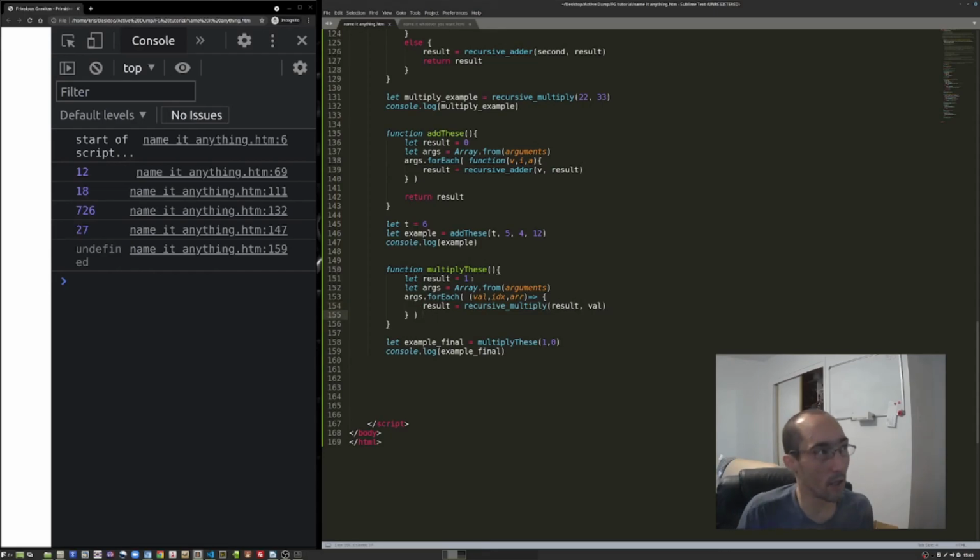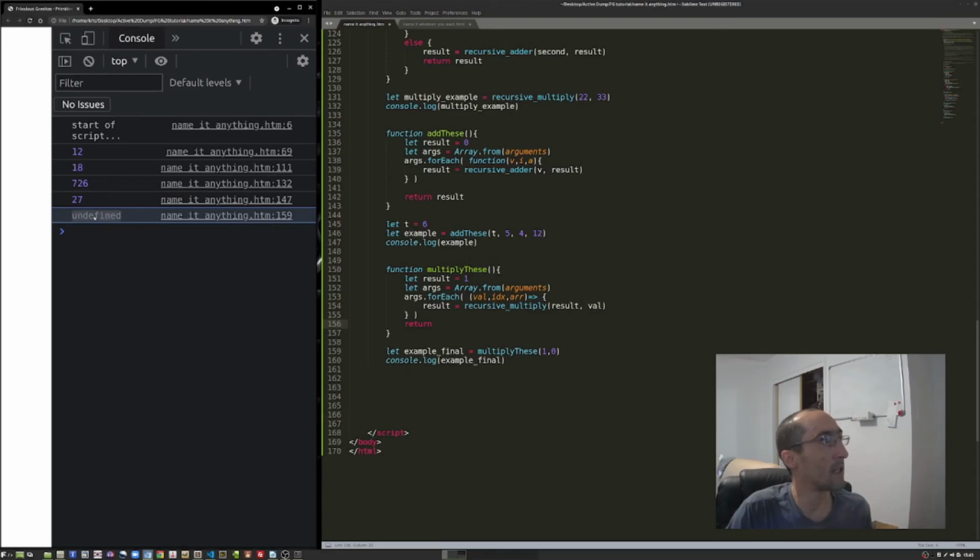Oh, we didn't return anything. Notice the function will do all the calculation, but if you don't tell it, because I'm assigning a value to it, I'm saying this has to equal whatever this outputs. If I don't tell it to output anything, obviously, asking it what the variable is going to say, it says, I don't know, you didn't tell me what it is. So, we're going to output results, because that's the number that accumulates over all of these multiplies.